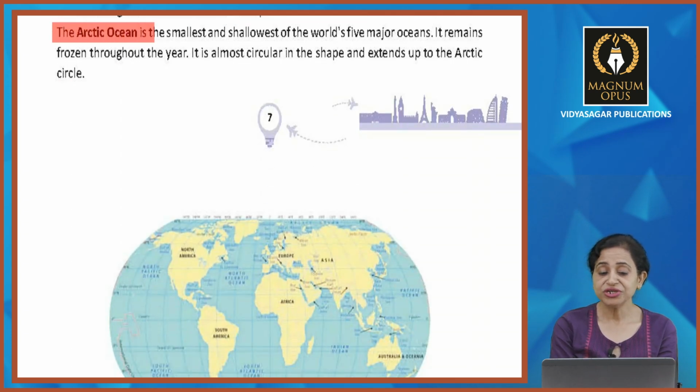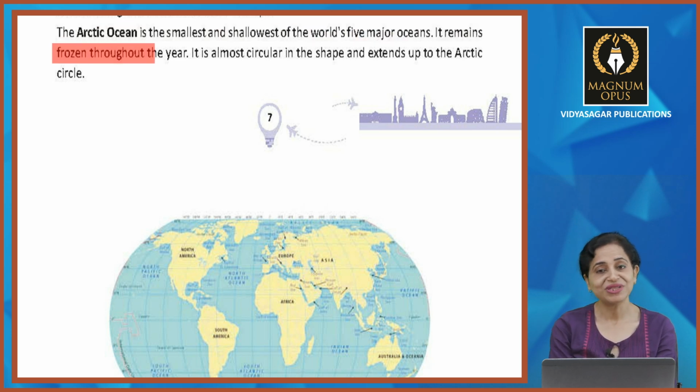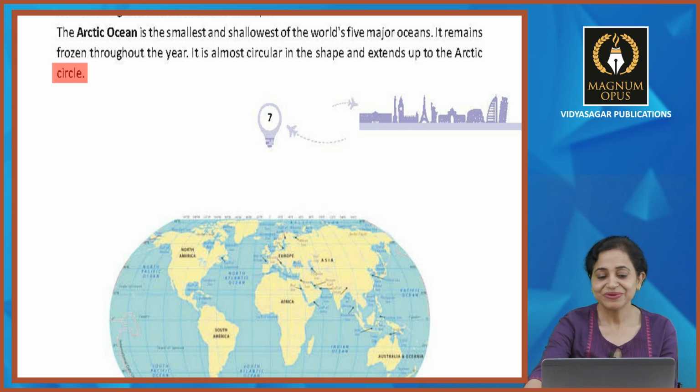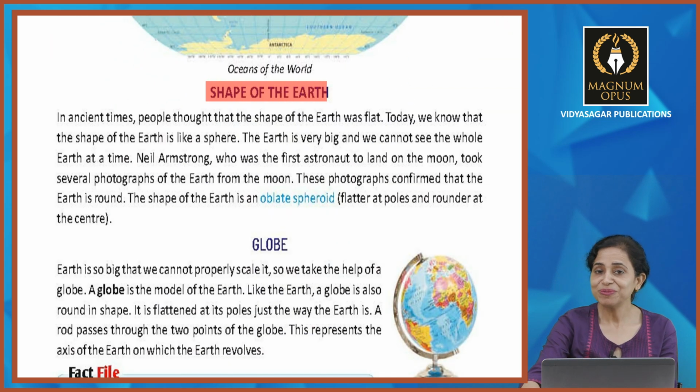The Arctic Ocean is the smallest and shallowest of the world's 5 major oceans, and it remains frozen throughout the year. It is almost circular in shape and extends up to Arctic Circle. Right? Okay, let's have a look on shape of the earth.